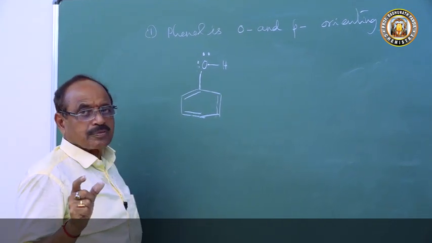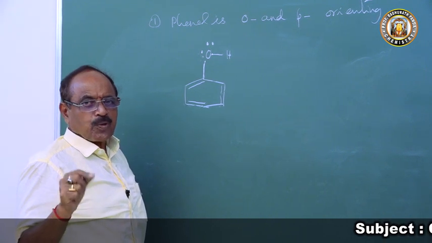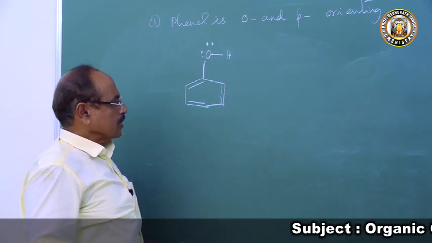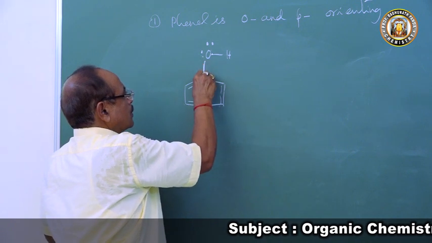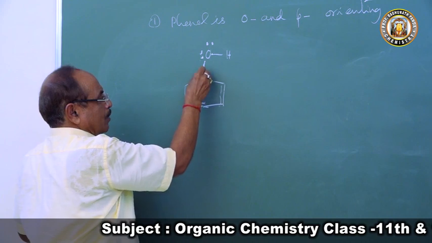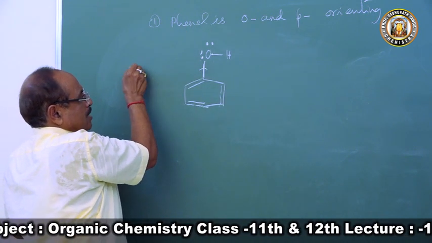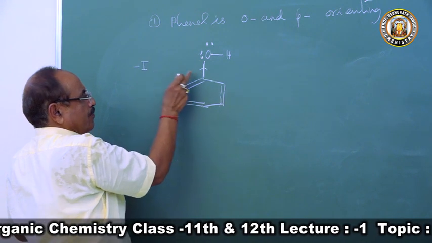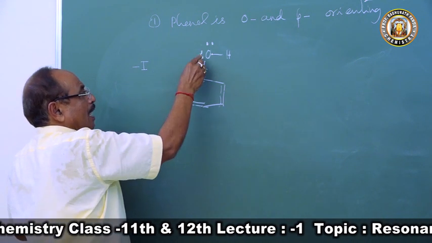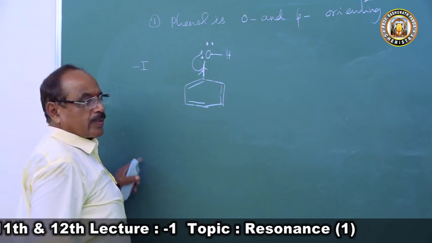So the OH group of the phenol is bonded to the carbon atom, which is in conjugation. Now what will happen then? You see, oxygen is more electronegative than carbon, so there is a pull of electrons. That is called the mesomeric effect. And at the same time, the electron pair is attracted towards the benzene nucleus.